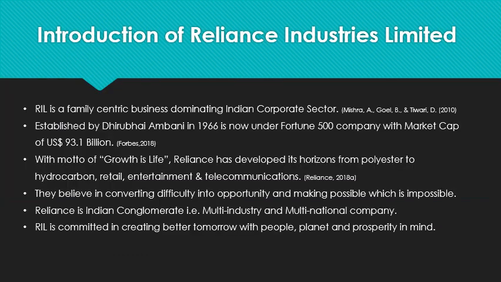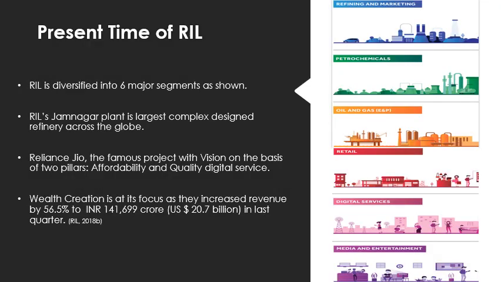So Reliance Industries Limited is a family-centric business which dominates the Indian corporate sector and is now a Fortune 500 company with a market capitalization of around 93.1 billion US dollars. They are a diversified conglomerate with a vision of growth is life. Presently, Reliance Industries is in six major segments as shown in the figure, with the largest complex designed refinery at Jamnagar. They have created wealth as their focus and increased their revenue by 56.5% in the last quarter.